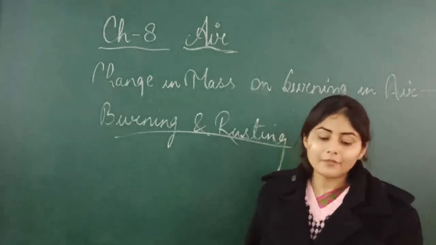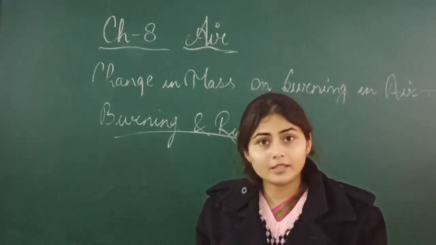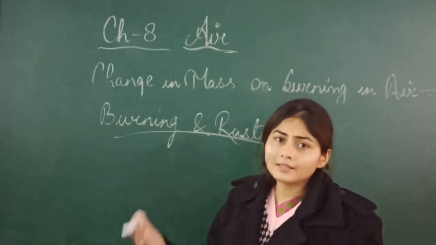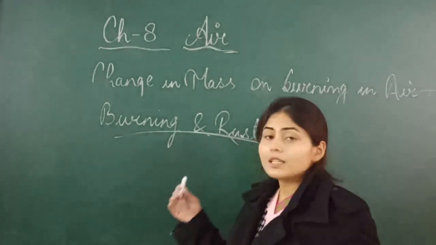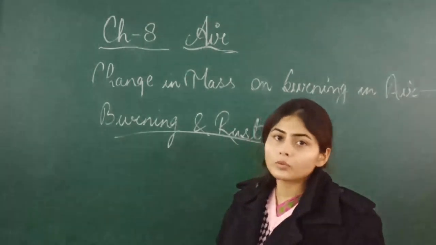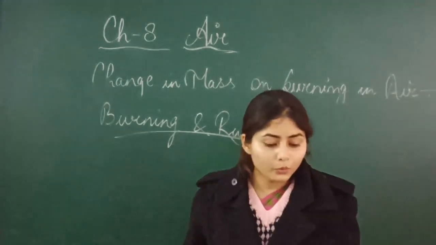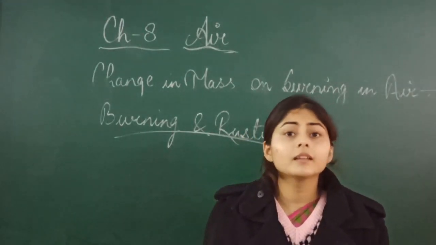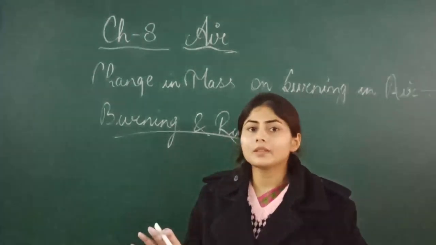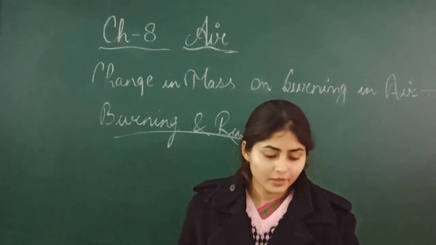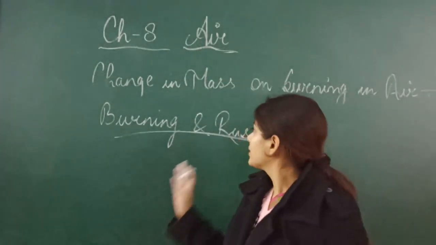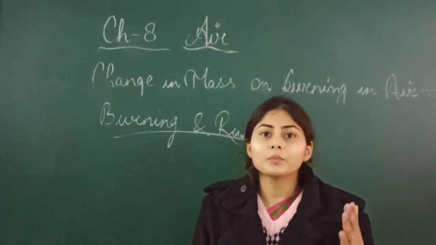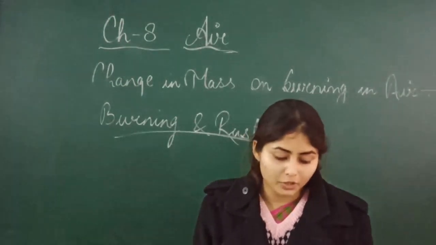Now, the third point: burning is a fast reaction, rusting is a slow reaction. If you burn anything, it will burn in 2 to 3 minutes, or even less, right? But rusting is a slow process. It will take months, even years. Now come to the fourth point. Burning generally takes place at high temperature. If you are burning any substance, you are giving it a high temperature to burn, right? Rusting takes place at ordinary temperature, at room temperature. We will not give a high temperature for rusting to take place on an iron object.